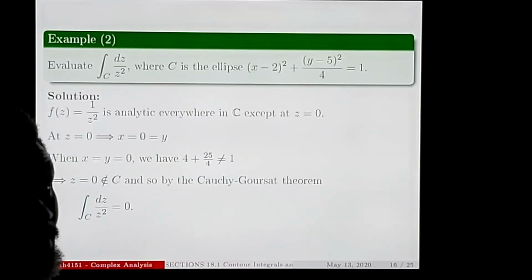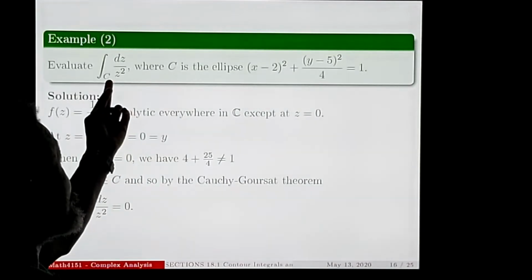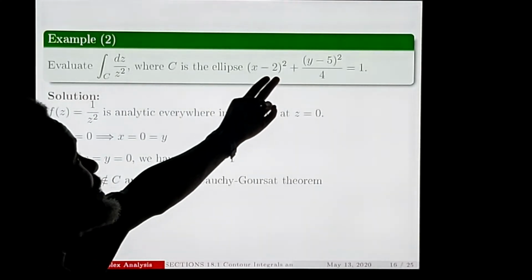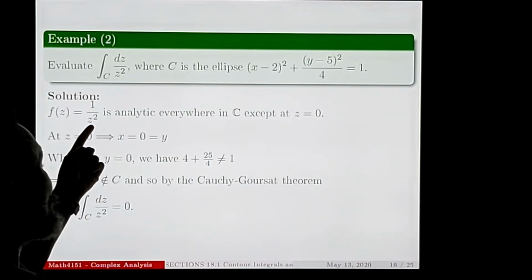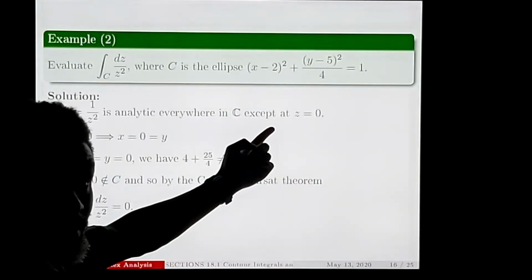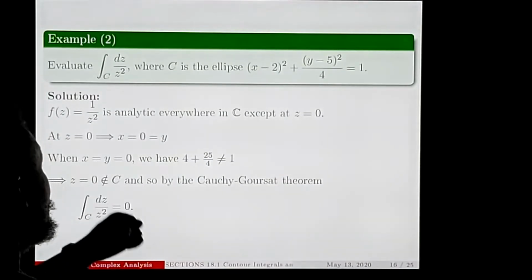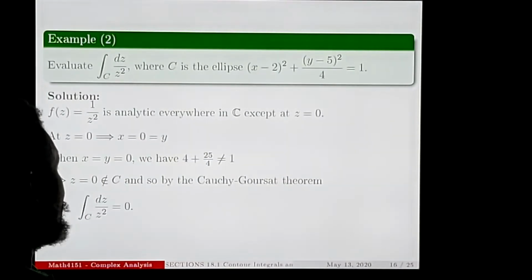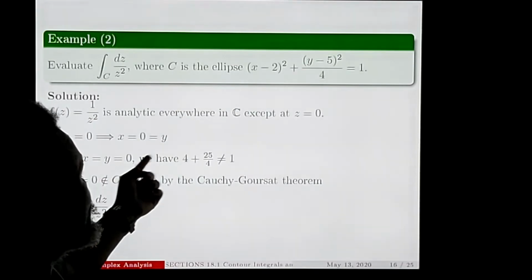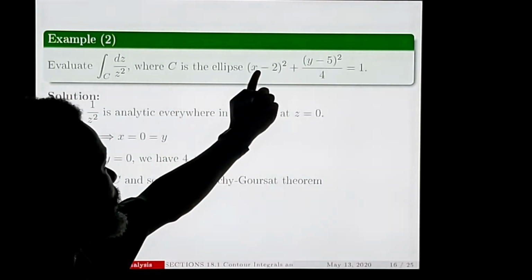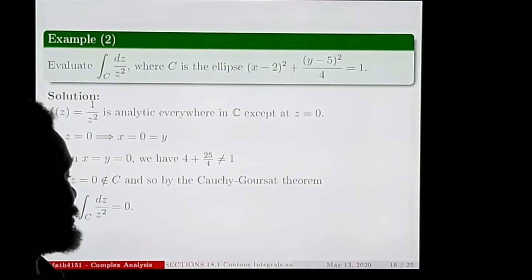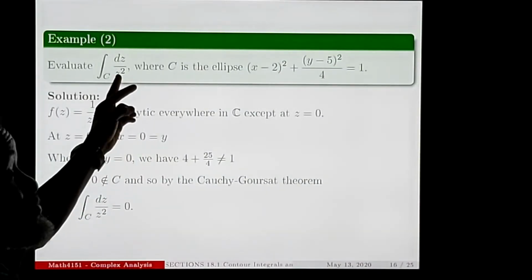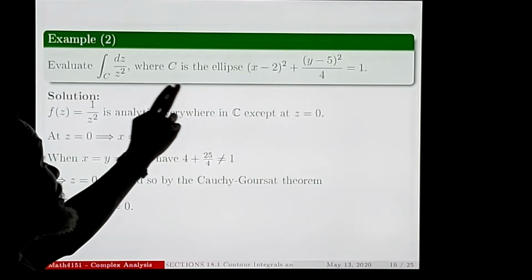We're finished. Next, evaluate the integral over curve C of dz over z squared, where C is the ellipse. This is the ellipse. Now, here you notice f of z equals 1 over z squared is analytic everywhere except when z is 0. At z equals 0, x is 0, y is 0. If I plug 0 into the ellipse equation, I get 4 times 0 plus 25 times 0, which is not equal to the right-hand side, which means the point 0, 0 is not in the ellipse. That's a point where our function will fail to be analytic, but that point is not in the curve we're integrating.